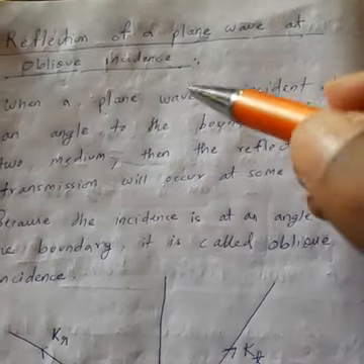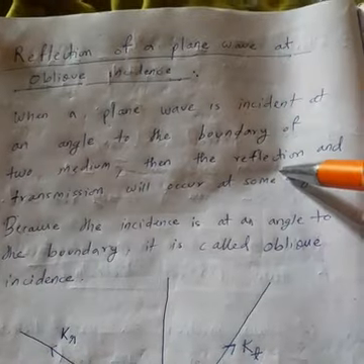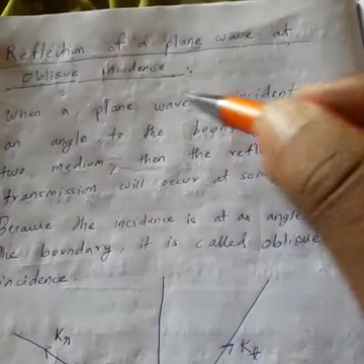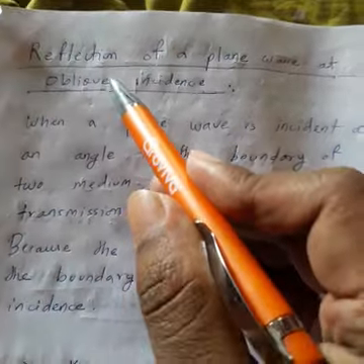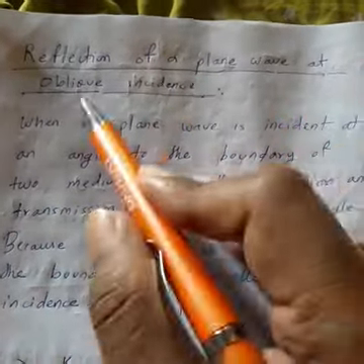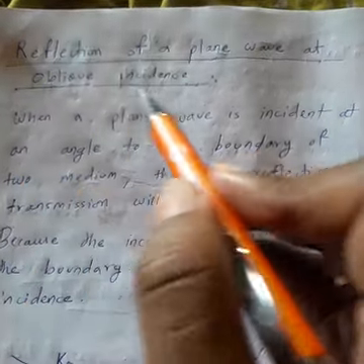Okay, normal incidence. So incidence is of two types: normal incidence and oblique incidence. In this topic we consider oblique incidence. So this is our topic, reflection of a plane wave at oblique incidence. First we understand what is normal incidence, then we go for oblique incidence. Let us go to the figure of the previous class.